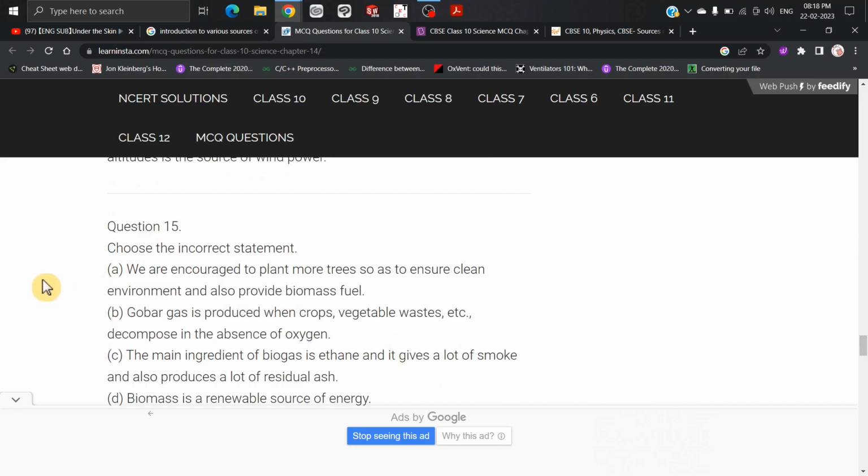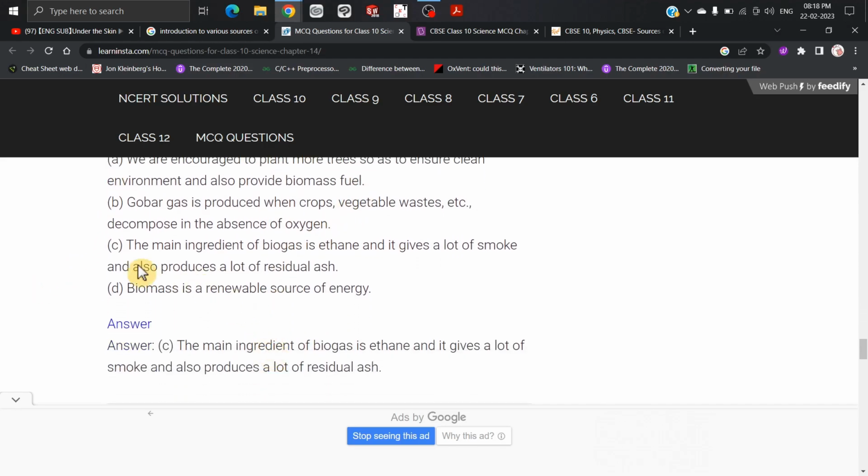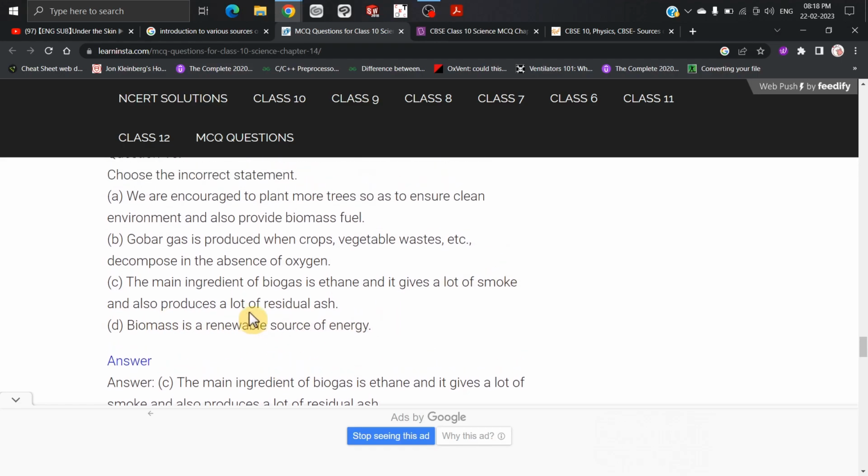Now choose the incorrect statement. So C is incorrect. The main ingredient of the biogas is ethane, and it gives a lot of smoke and also produces a lot of residual ash. So correct देख लेते हैं.